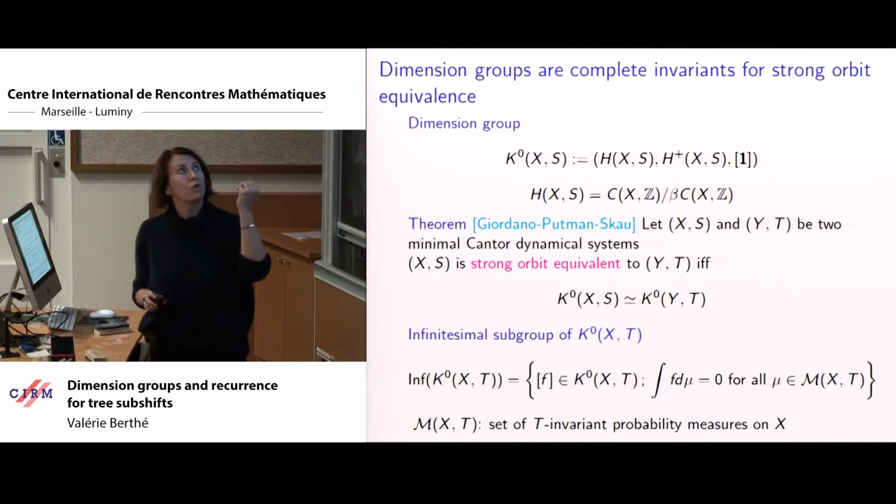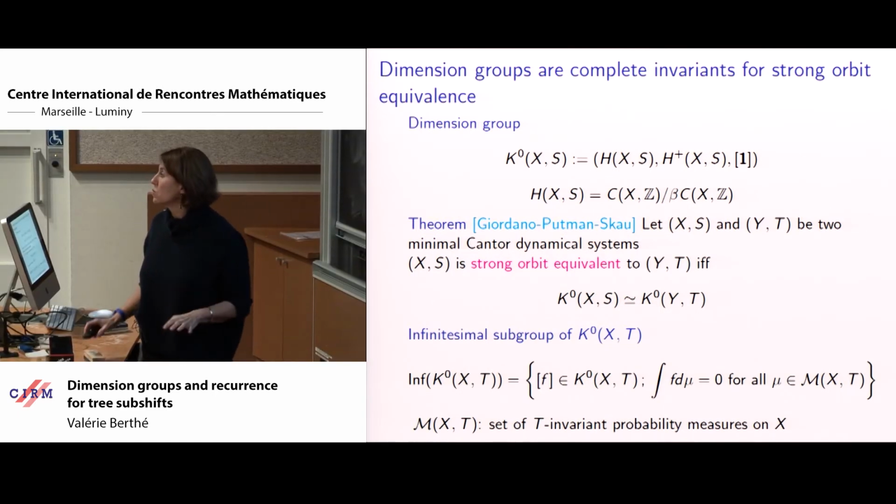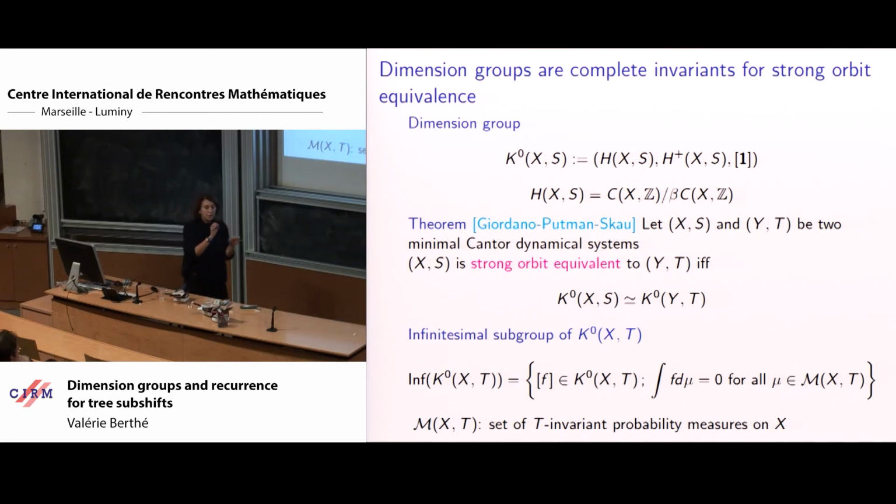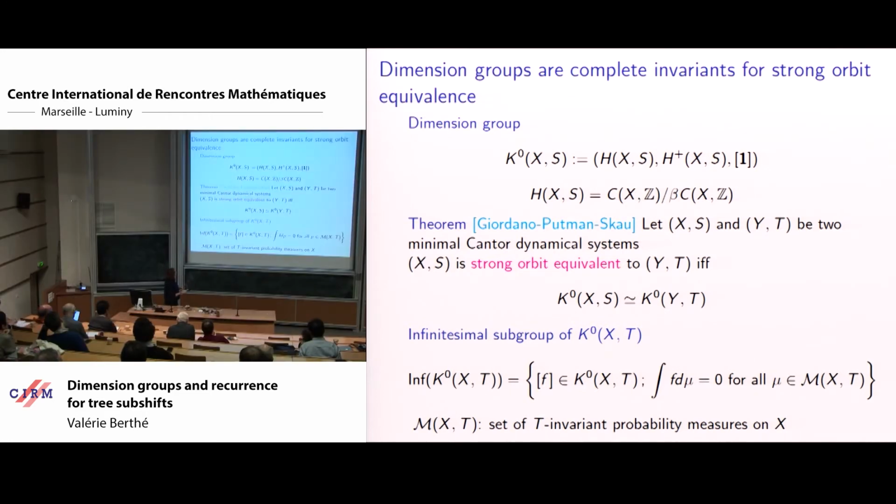Strong orbit equivalence has this restriction on the discontinuity points. Orbit equivalence says nothing about the map that intertwines the orbits. To express orbit equivalence in a similar way, we just have to consider the set of classes of functions for which the integral is equal to 0 for all invariant measures.